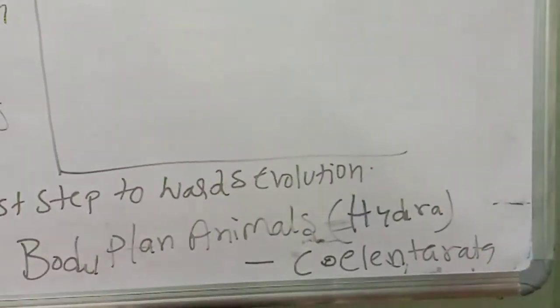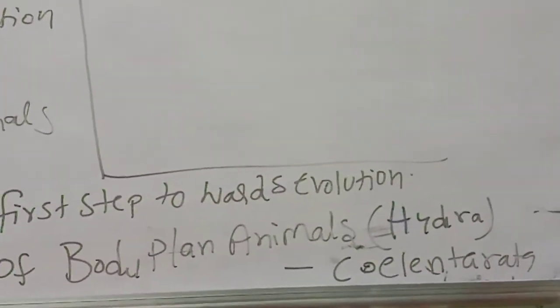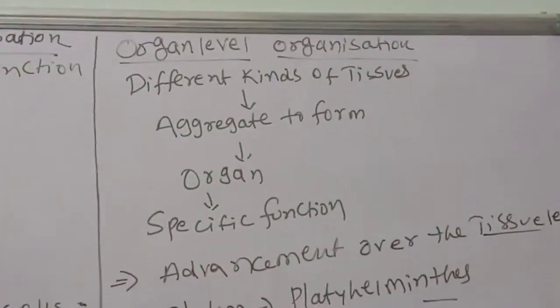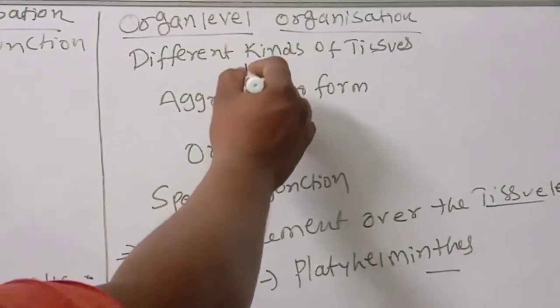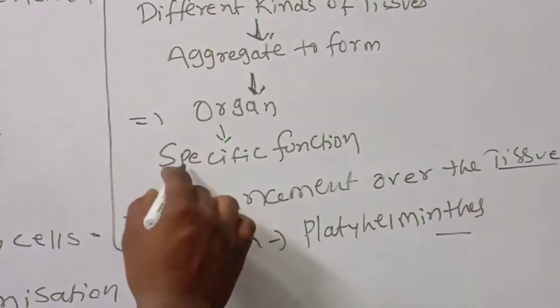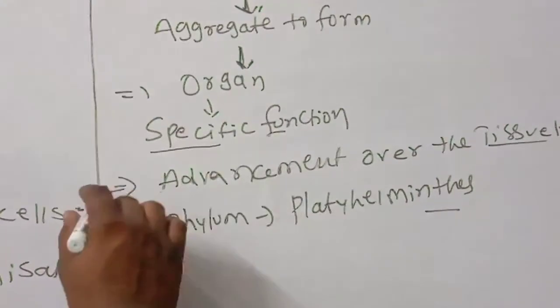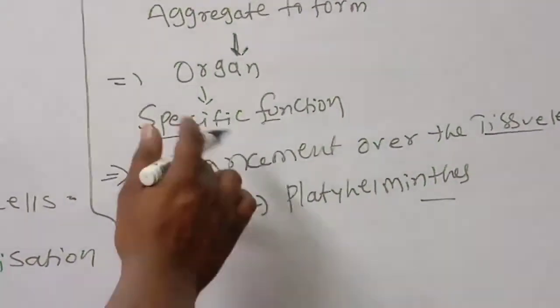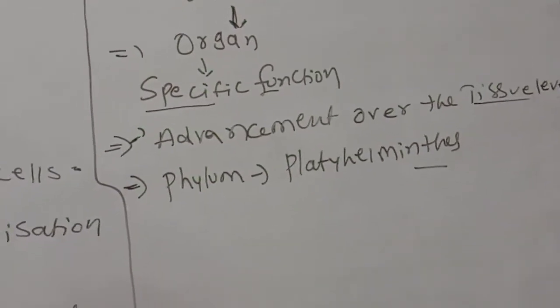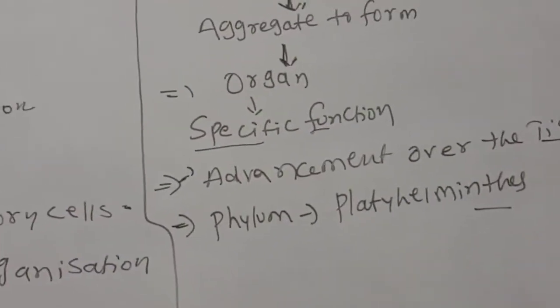Second one is organ level organization. There are different kinds of tissues that aggregate to form organs. These organs perform specific functions. This organ formation is an advancement, a little improved organization over the tissue level.